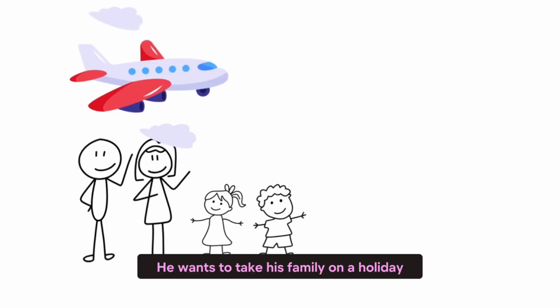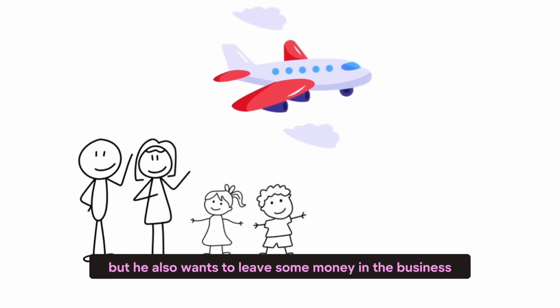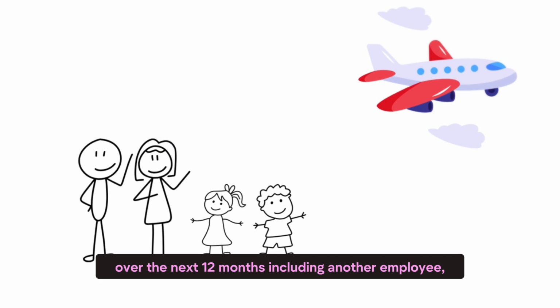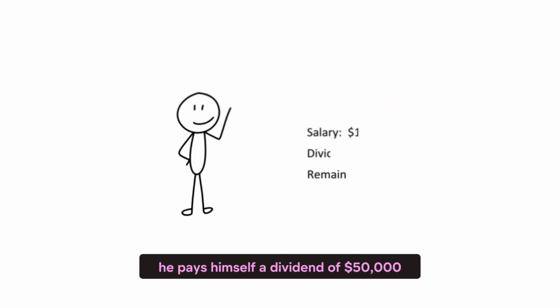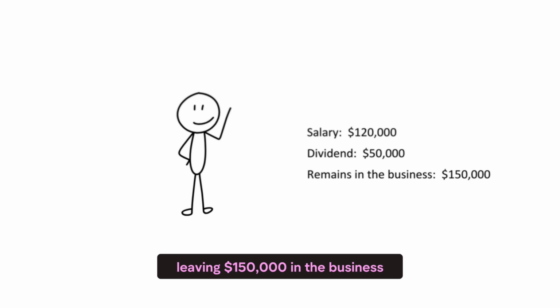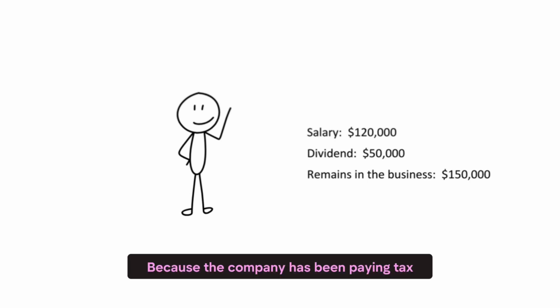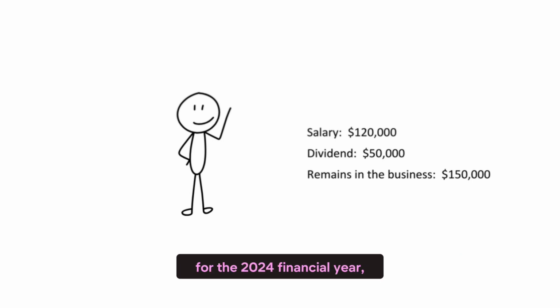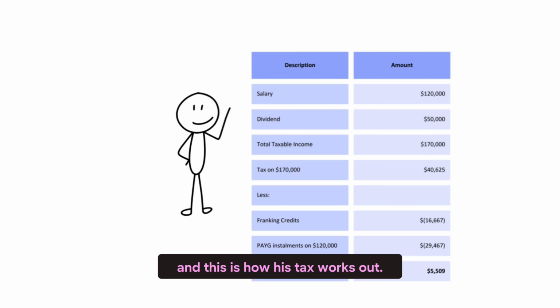He wants to take his family on a holiday, but he also wants to leave some money in the business to pay for his growth plans over the next 12 months, including another employee. So his accountant suggests he pays himself a dividend of $50,000, leaving $150,000 in the business to fund his other growth plans. Because the company has been paying tax, he is able to pay a fully franked dividend to himself for the 2024 financial year. And this is how his tax works out.